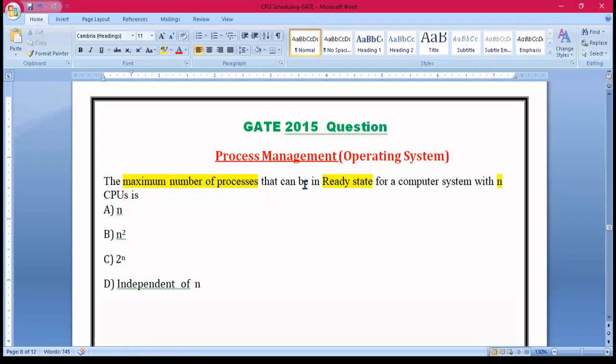Now let's go back to the question. Here the maximum number of processes that can be in the ready state of a computer with n CPUs is going to be independent of n, and there could be one more answer for this, that it is dependent on the queue size, or the main memory. But if this question would have been about running state instead of ready state, then your answer would have been option A, that is n. So I hope you understood this concept well.